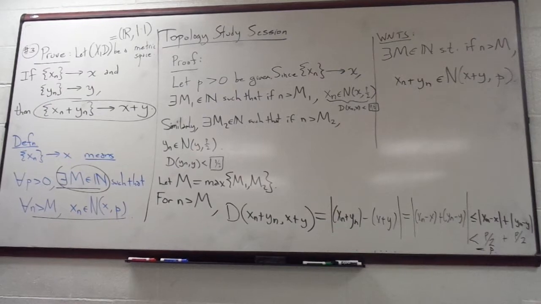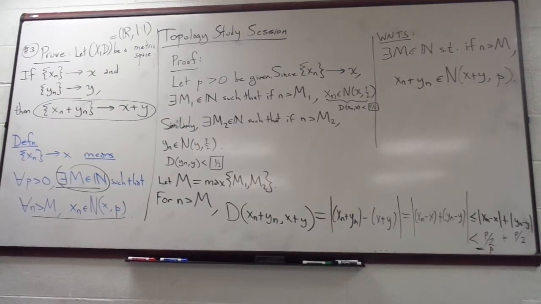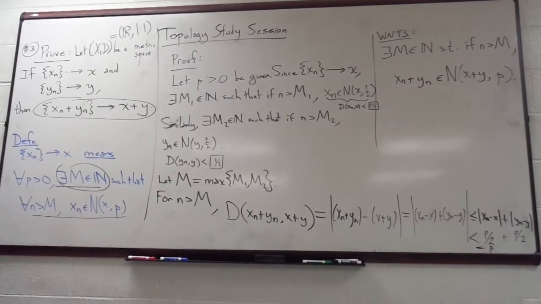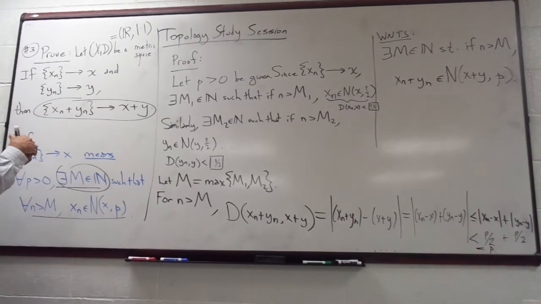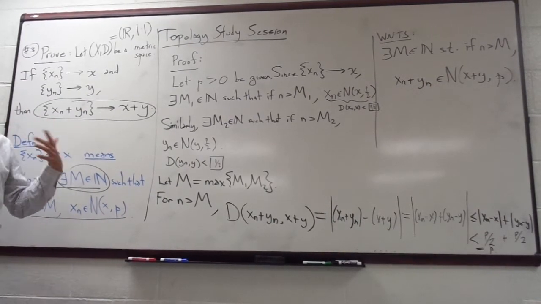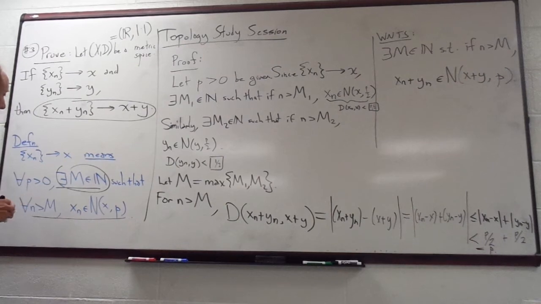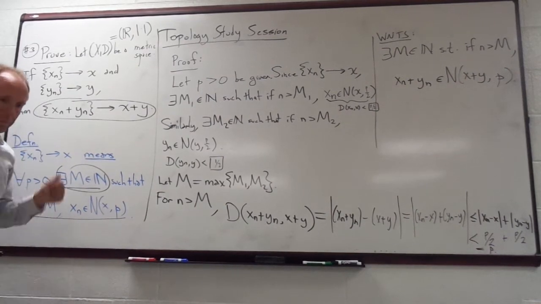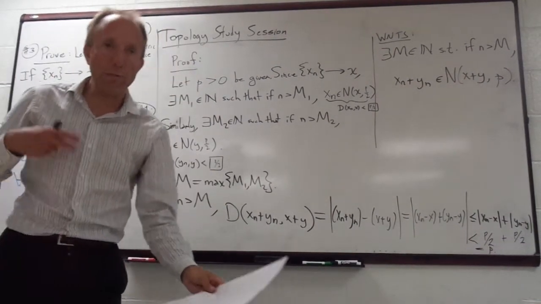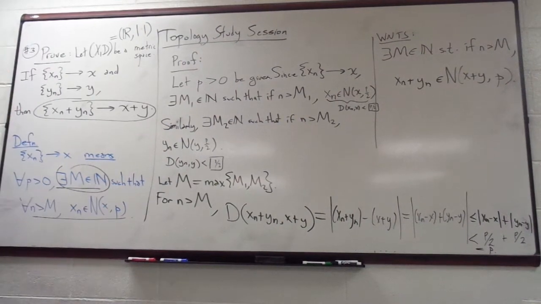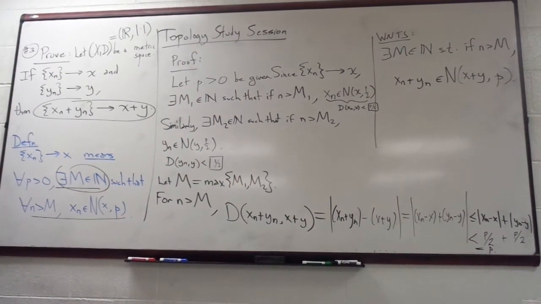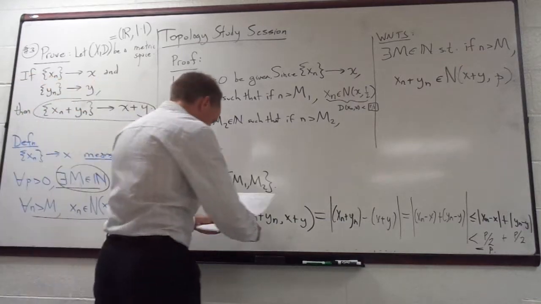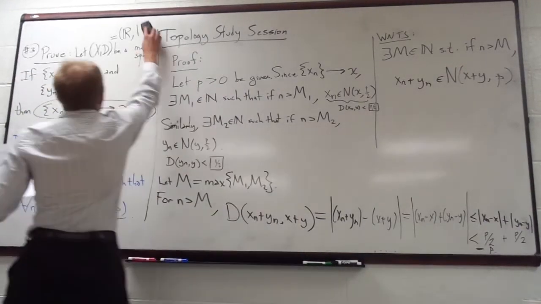This actually, you would have done this in 350, most likely, except you wouldn't have used neighborhoods to refer to it. You would have just used the absolute value metric. So there's just a chance to practice it with the notation that we've been using this semester. Okay. Everybody okay with that example? Pretty good? Okay, let's do another one.